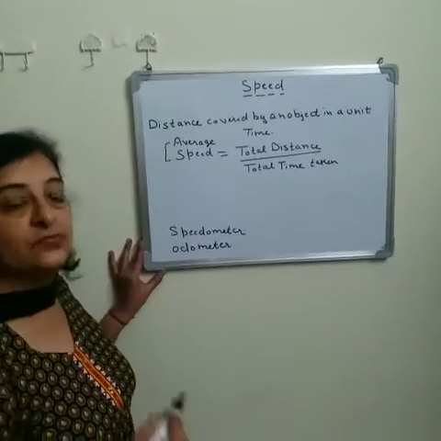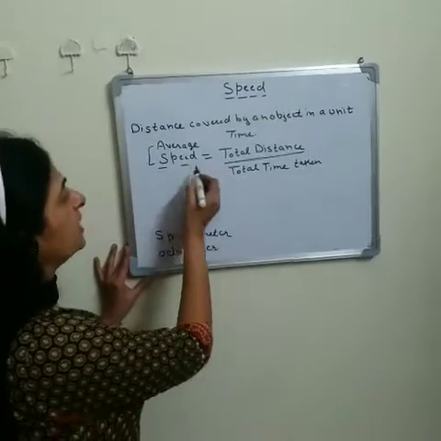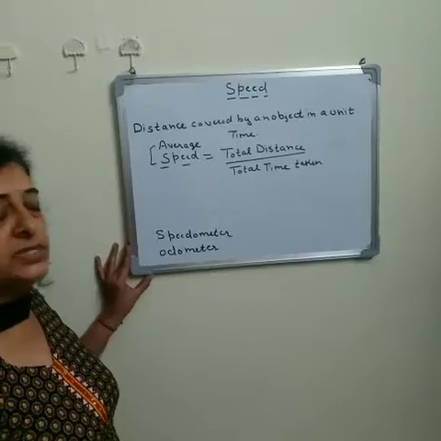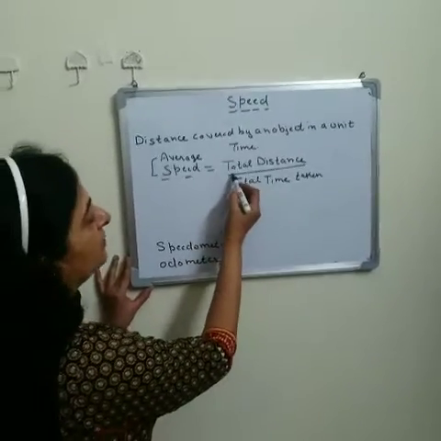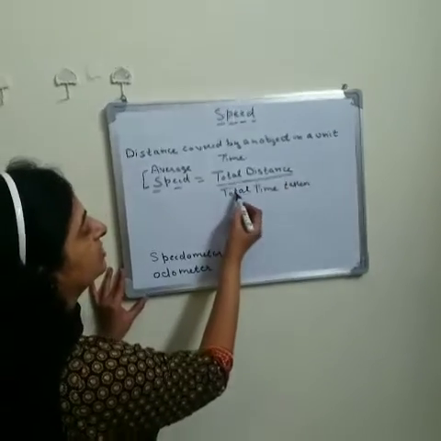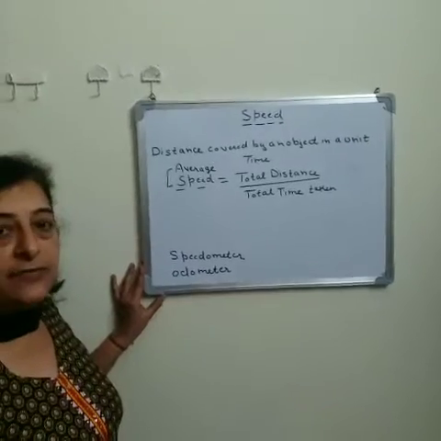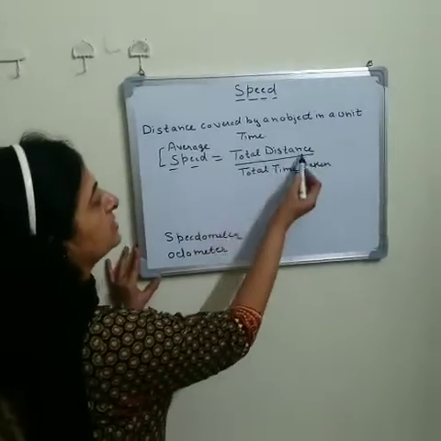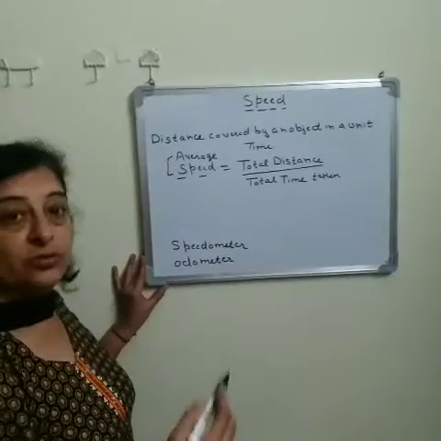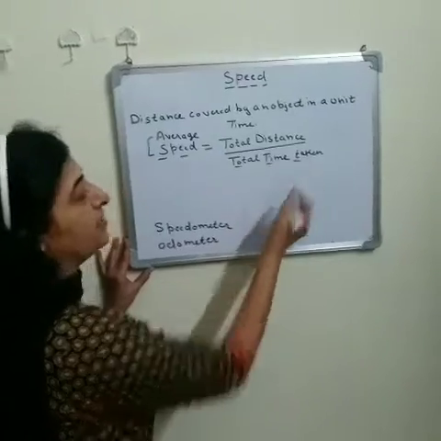If we have to calculate the speed of any vehicle or object, we can calculate it with the help of the total distance and the total time taken. So the formula to calculate the average speed of any vehicle or object is the total distance covered by the object divided by the total time taken.